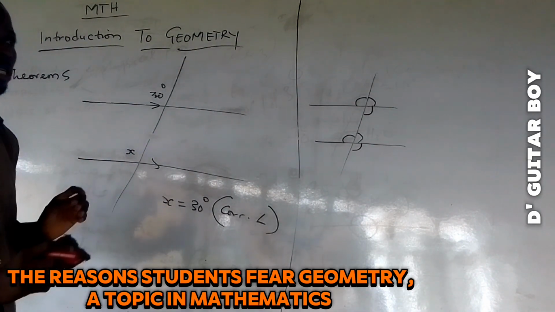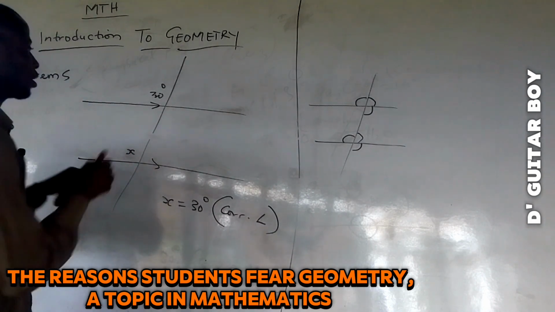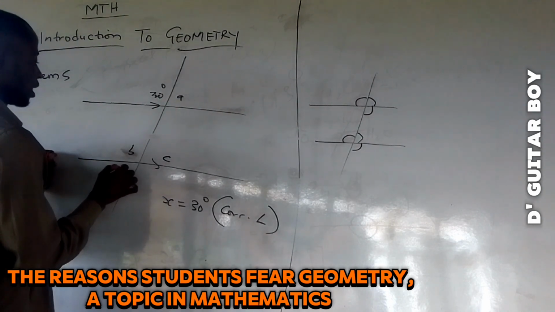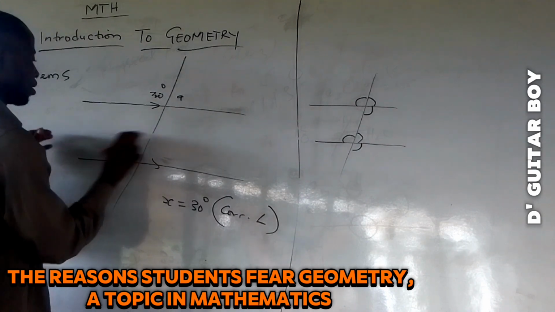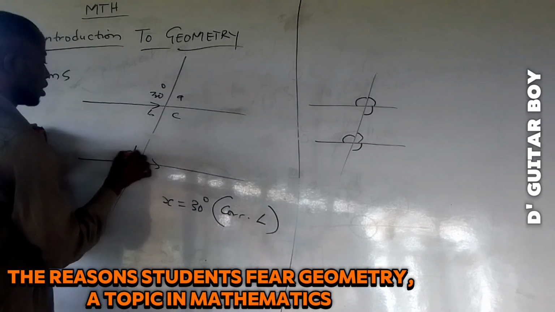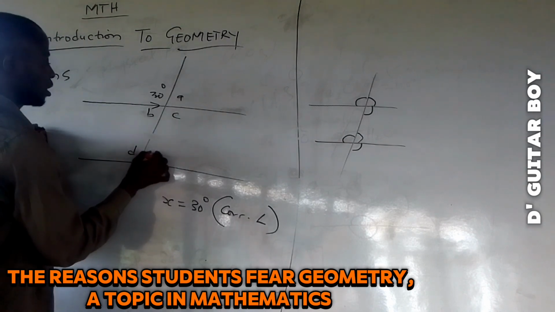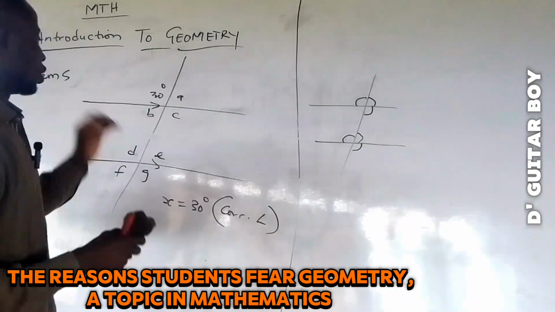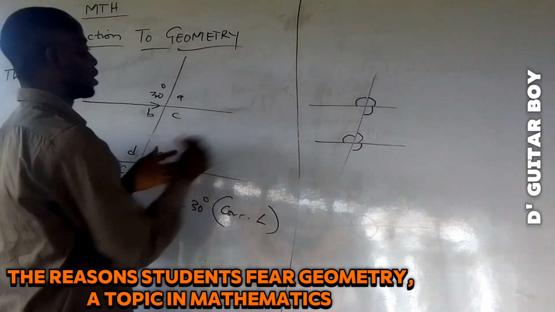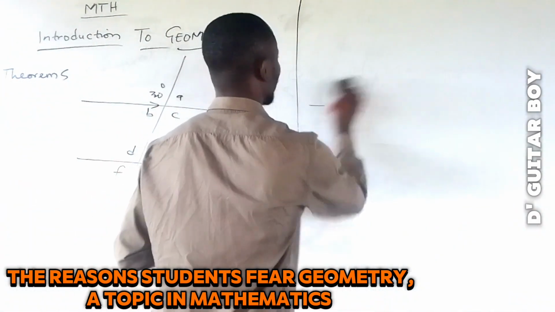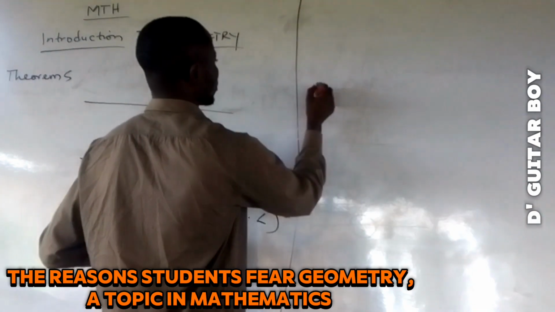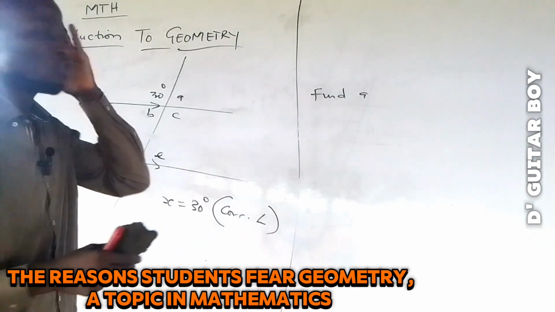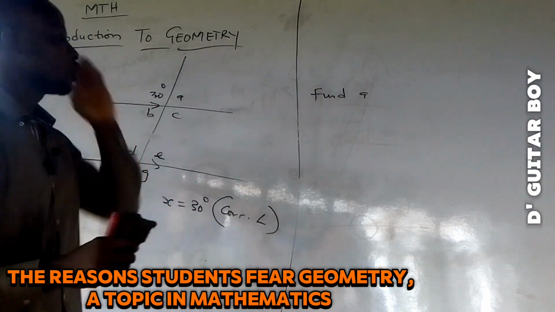Now another theory. Again, maybe we have A, B, C, D, E, F, G. If you have something like this and they ask you to find A, the theorems I know in my head will help me to find A. The theorems I already know in my head.